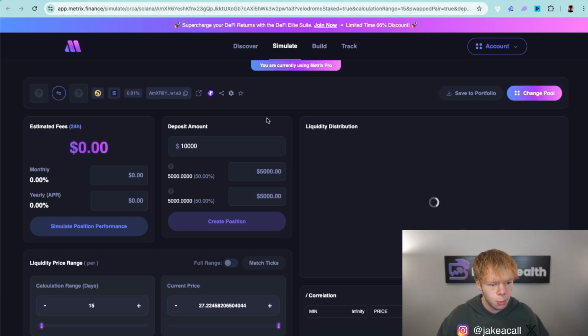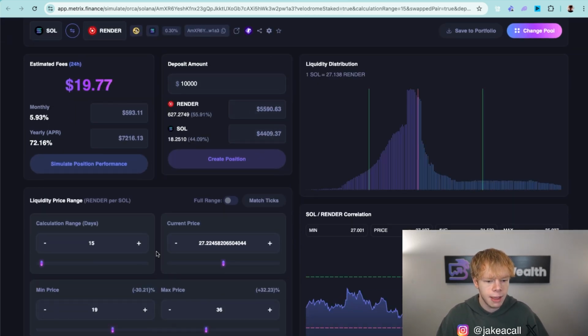So we'll hit Simulate, open it in a new tab. And then from there, we're going to dive into the liquidity distribution. Make sure it is at the peak of liquidity distribution. And we'll just slightly adjust that right over there. And now it's doing about 66% APR.